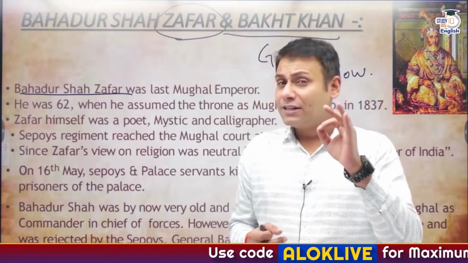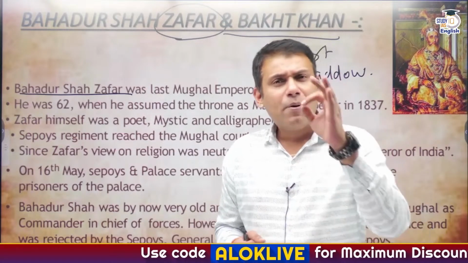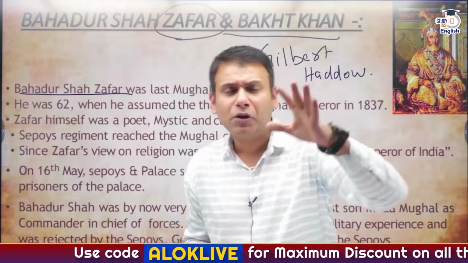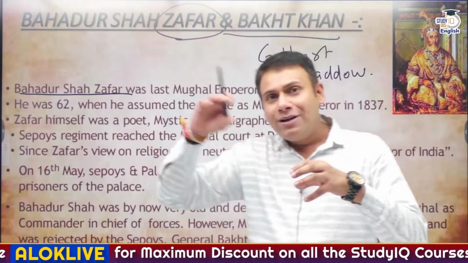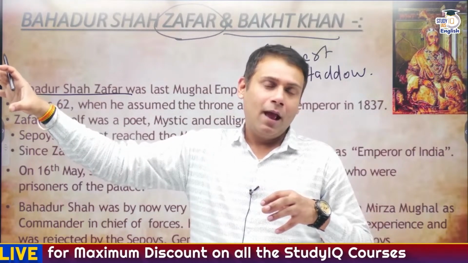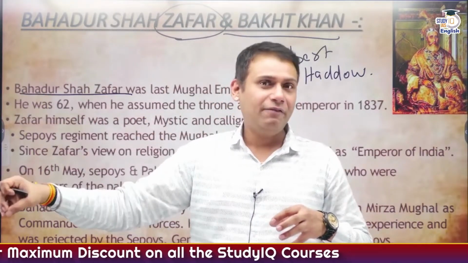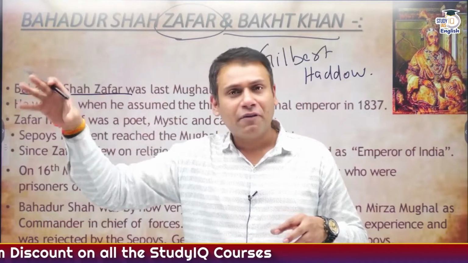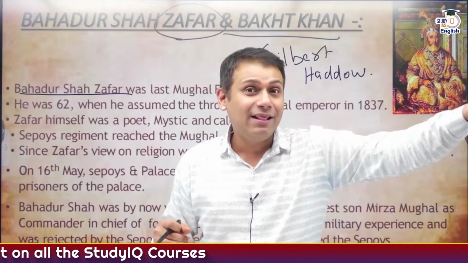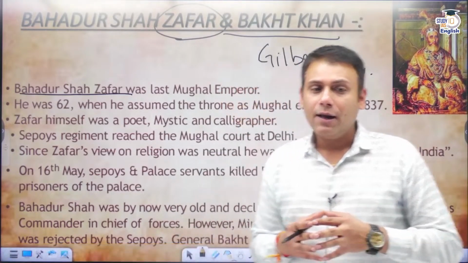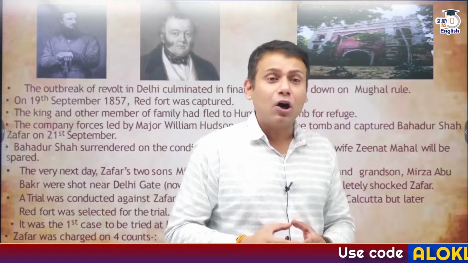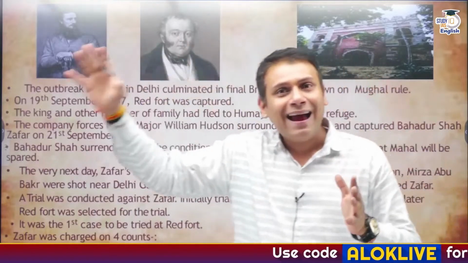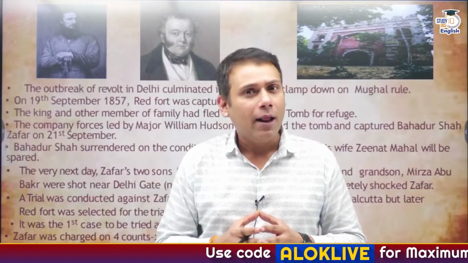Now Bahadur Shah Zafar, as I have told you, after the Sati Chaura Ghat massacre, the Britishers followed a very brutal policy of suppression. And the Britishers came to know that the sepoys had reached the court of Bahadur Shah Zafar. And Bahadur Shah Zafar, along with his wife Zeenat Mahal, moved from the Red Fort and was hiding in Humayun's Tomb. Now the Britishers, the British commanding officers particularly, reached where? They reached Humayun's Tomb. How did the English commanding officer know that this person was hiding in Humayun's Tomb along with his wife Zeenat Mahal?